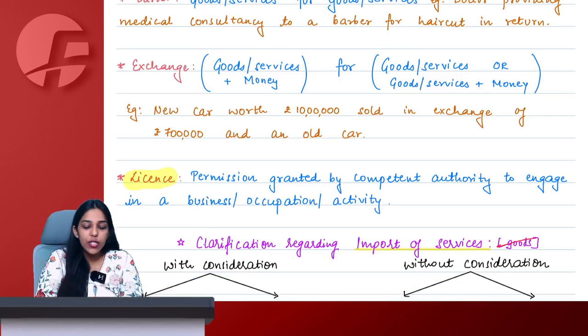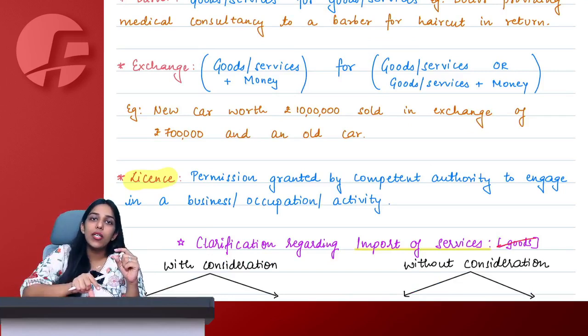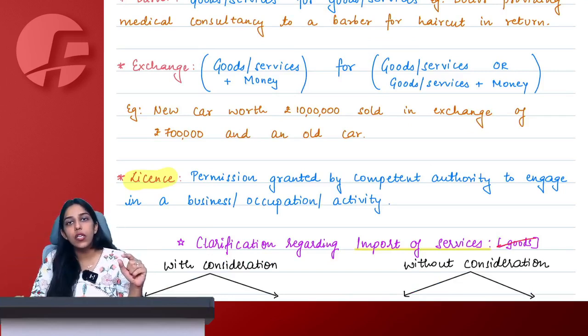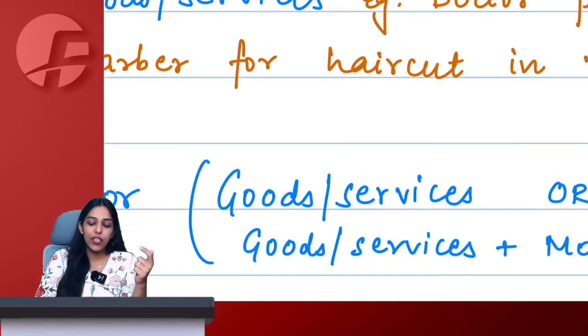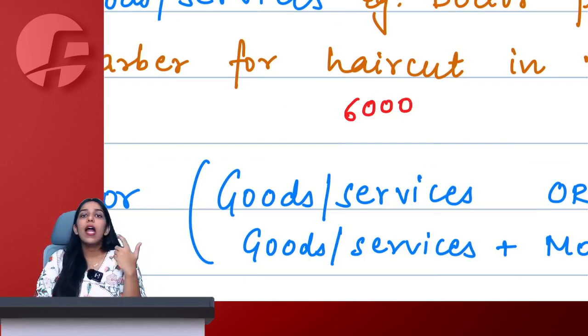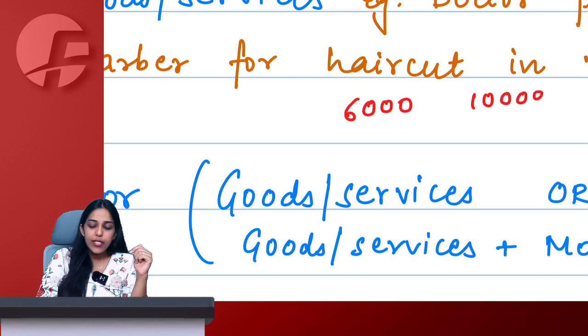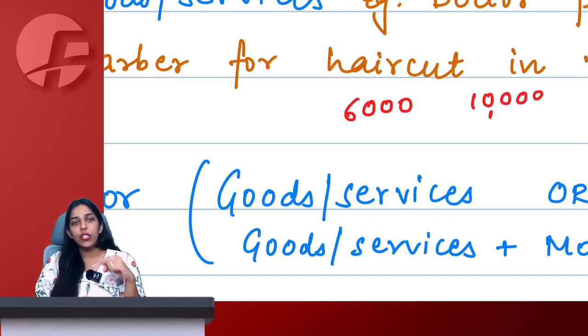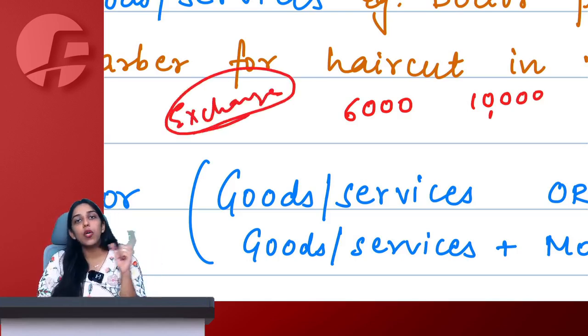Whereas exchange would simply say that there is money involved at some leg along with goods or services. It is not pure money, and it is not pure goods or services. Then it becomes exchange. Let's say I said the fees of my lecture is 6,000, and you said, then ma'am, the earphones are worth 10,000. I said, okay, no problem. You gave me earphones, I gave you lectures, and plus I also gave you 4,000 rupees. This will qualify as an exchange. It is not pure barter, and it is not pure sale either.